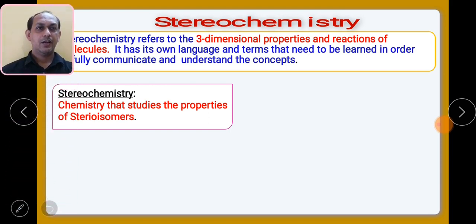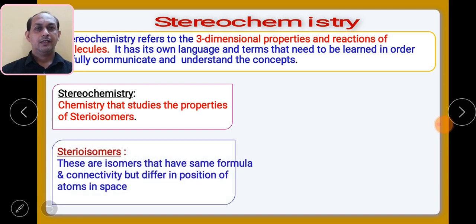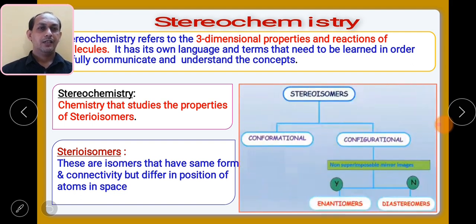As we know, stereoisomers are isomers having the same formula, but they differ in the position of atoms or groups inside space. Stereoisomerism is one of the classifications of isomers, and as we have studied in our earlier classes, stereoisomers are again divided into two types.